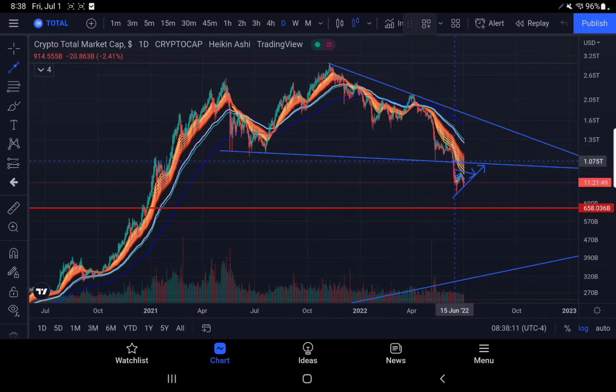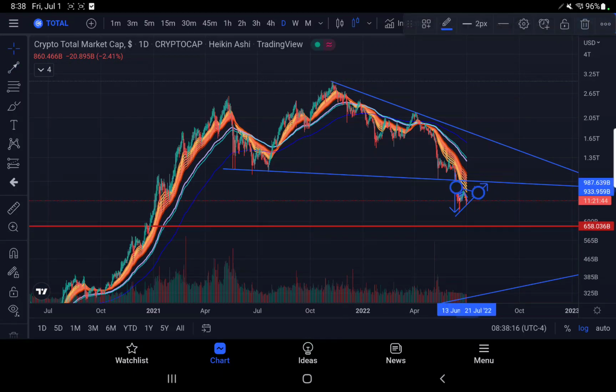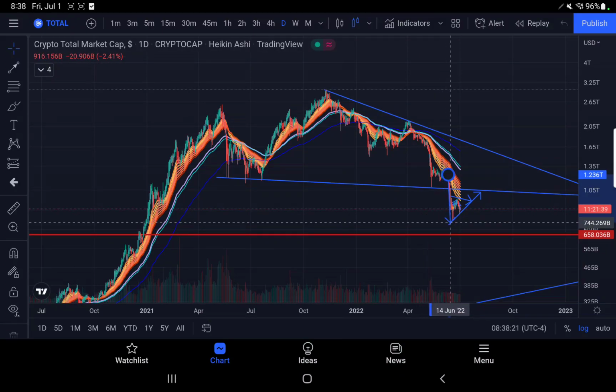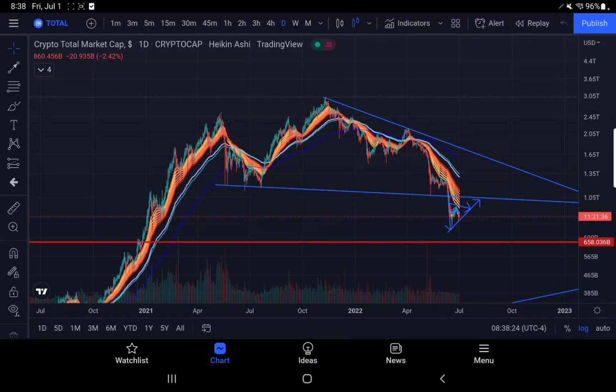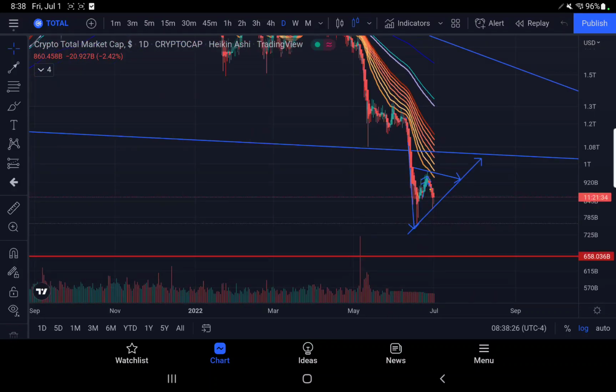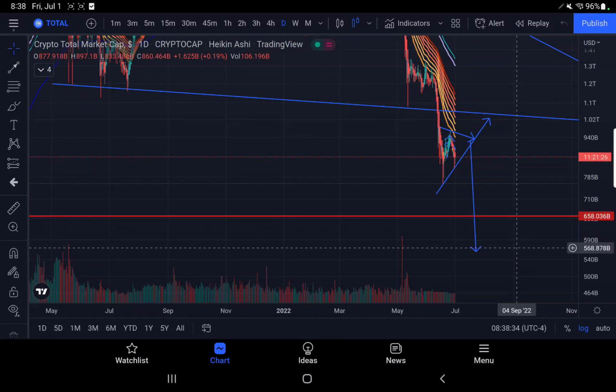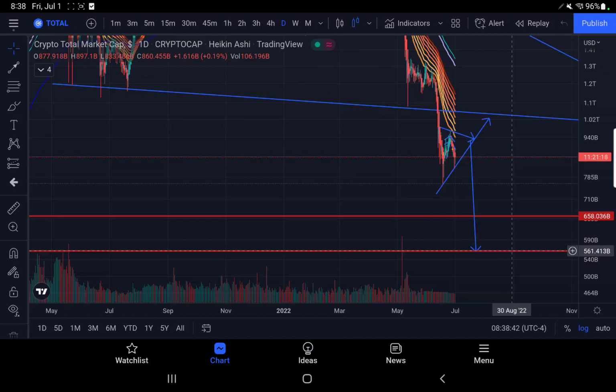If you get a proper breakdown and this doesn't move up anymore and we've already capped, we could say we're coming from there and we'll take the peak and we'll come down to about 557 trillion. I mean, this could be a big drop if we fail this. Obviously, if we break back up, we could have a retest back up to the one, exactly where we're talking about. We'd break this and then we could come up here to like 1.2.